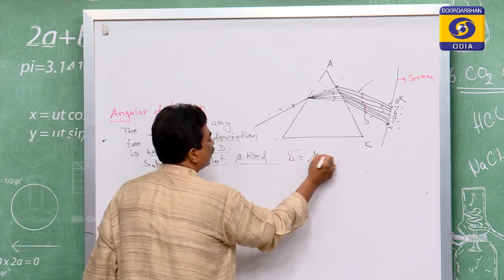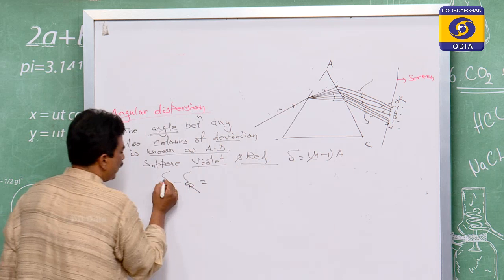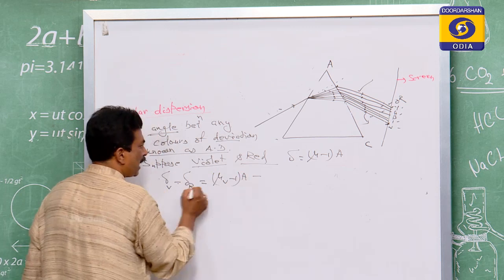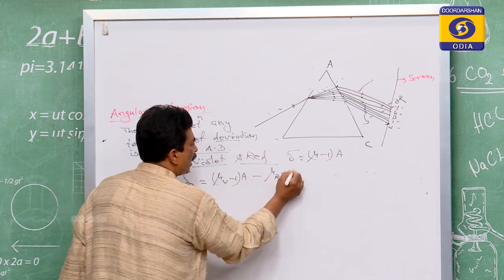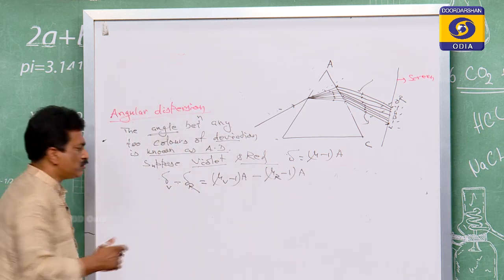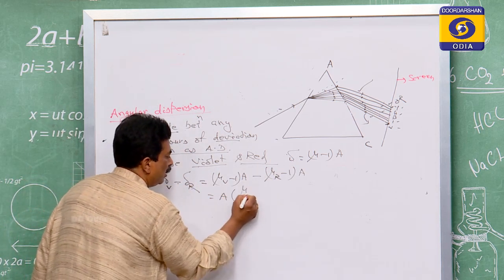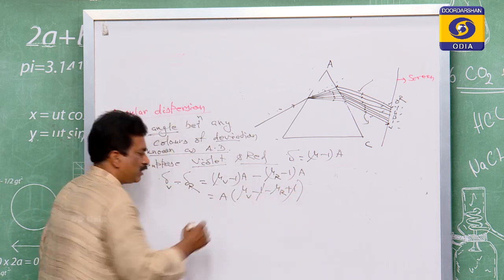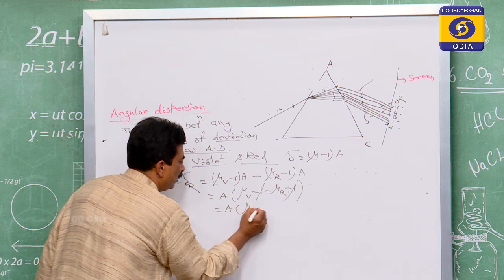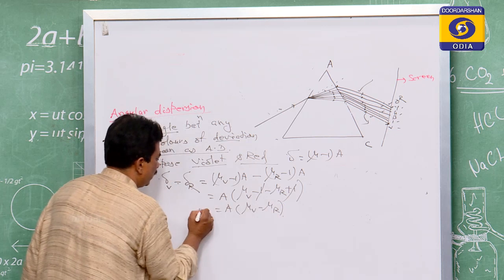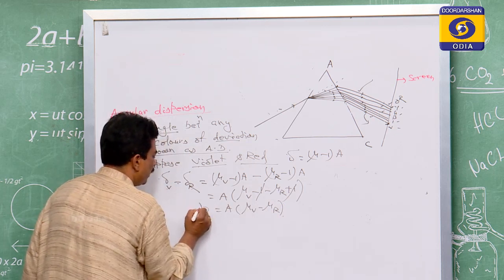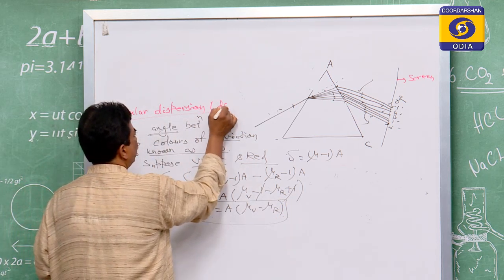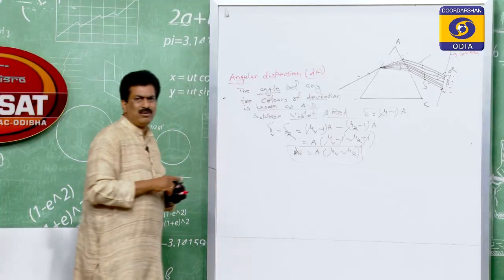Delta is equal to (mu minus 1) into A, so delta v is equal to (mu v minus 1) into A, then minus delta r will be (mu r minus 1) into A. Are you clear, students? If you take A as common, that is mu v minus 1 minus mu r plus 1. Plus 1 and minus 1 cancel, so it is A times (mu v minus mu r), that is d omega. The angular dispersion is generally written as d omega.